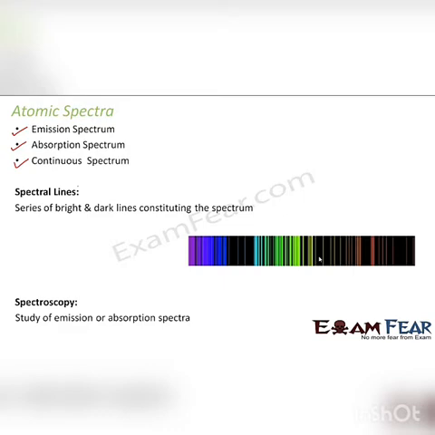And what is spectroscopy? Spectroscopy is the study of emission and absorption spectra. It is an extremely interesting and useful branch of science. It comes only at a higher level. You would see that scientists in big organizations use different kinds of spectroscopic techniques, such as NMR spectroscopy and other kinds of spectroscopy, with the help of which they try to identify substances. That means every object has a distinct spectrum of its own.